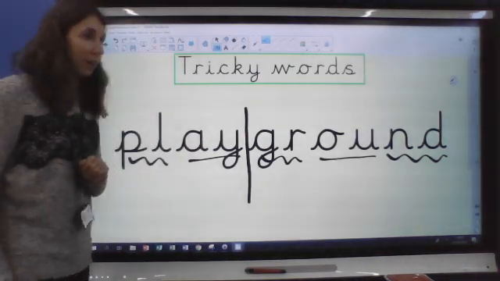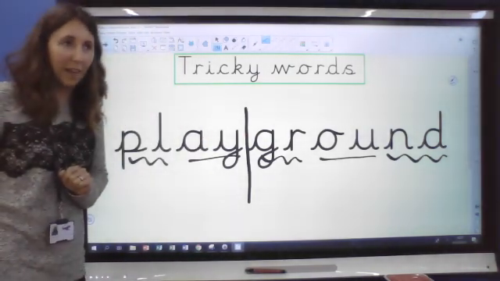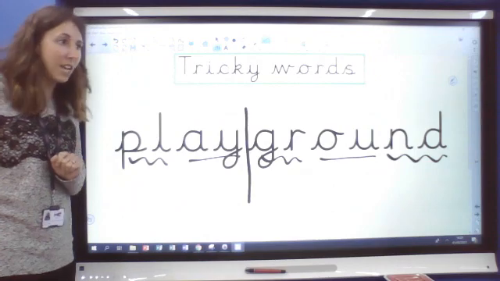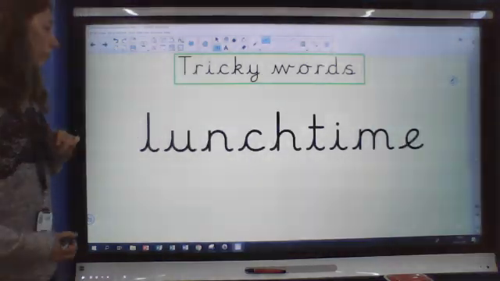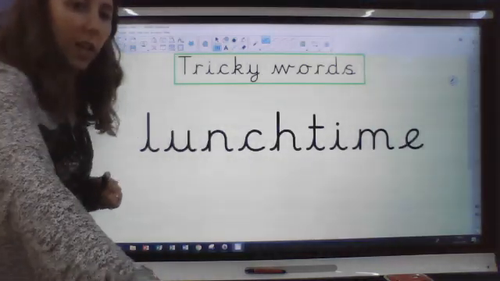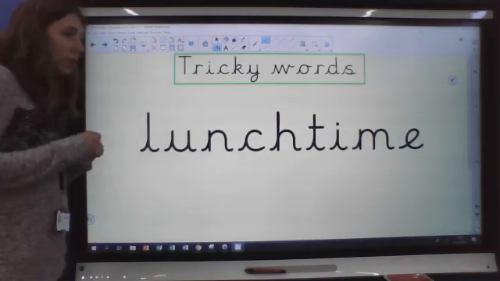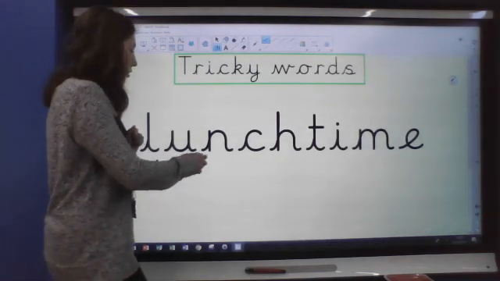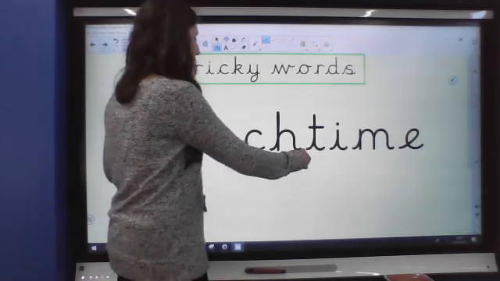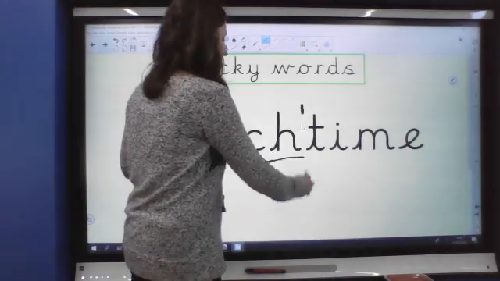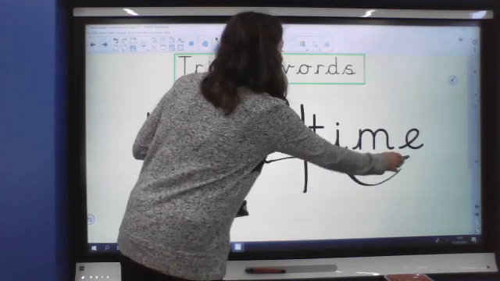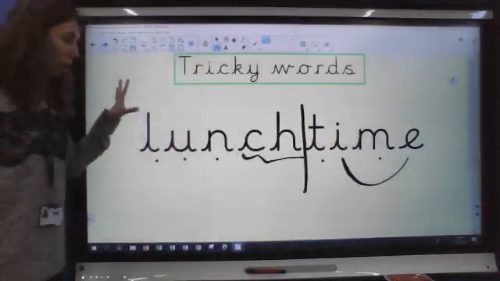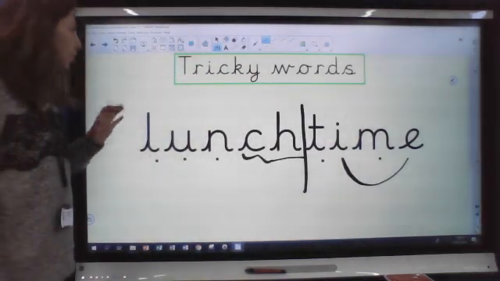The playground. We've got a beautiful playground at school, haven't we? Next one. Again, this is like two words joined together that we can use our chunking. So we've got lunch, time, lunchtime.